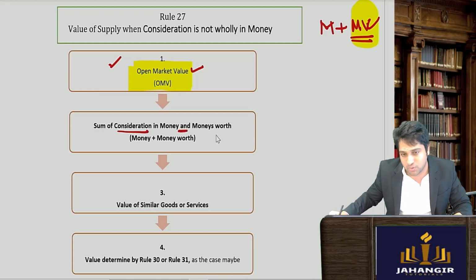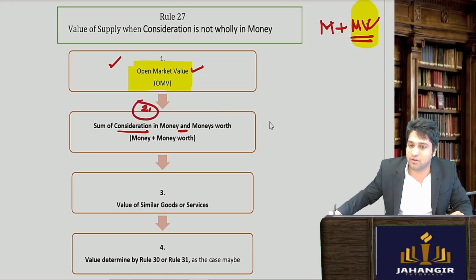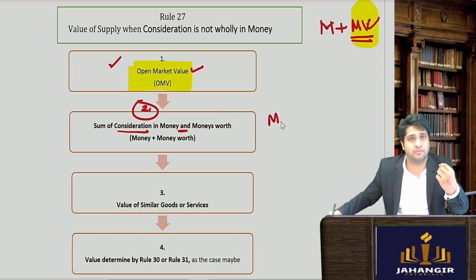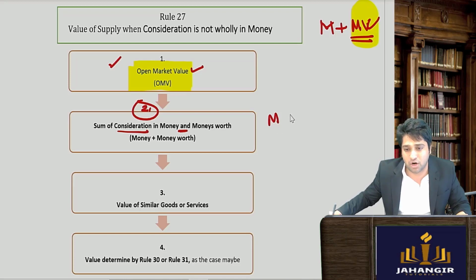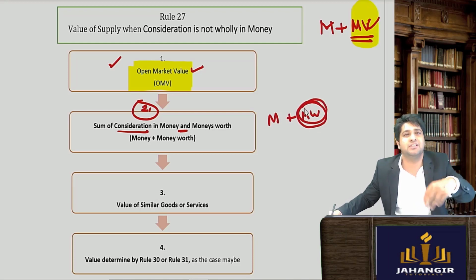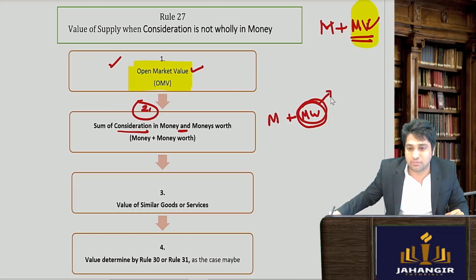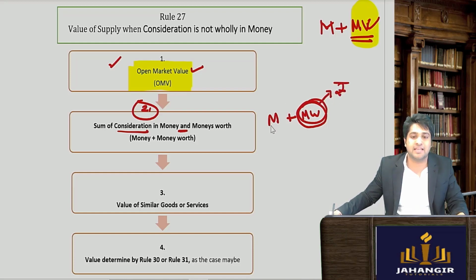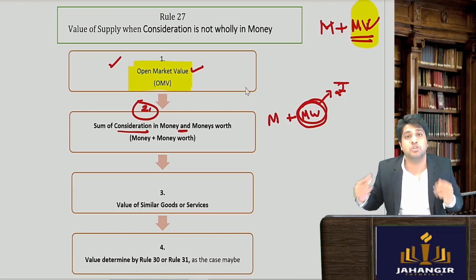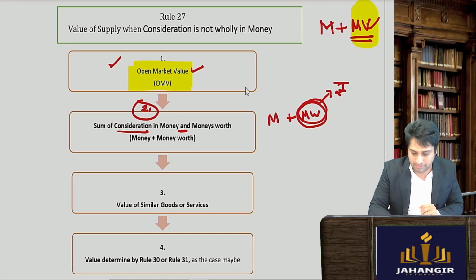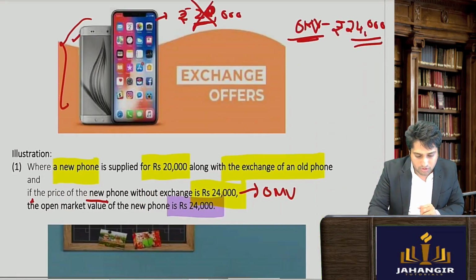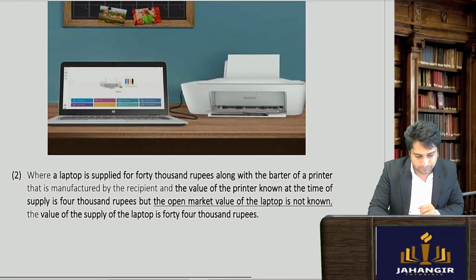and money's worth. So the second point says that I will have to find out कि उस बंदे को पैसा कितना मिला in terms of money, how much money he got, plus the money terms of that extra consideration. ये जो extra consideration दिया, old phone, old printer, old कुछ भी, तो इसका मुझे monetary value निकालना पड़ेगा, and then I will say that is the value of supply. So let's understand this with the help of an example. So the second part is here.